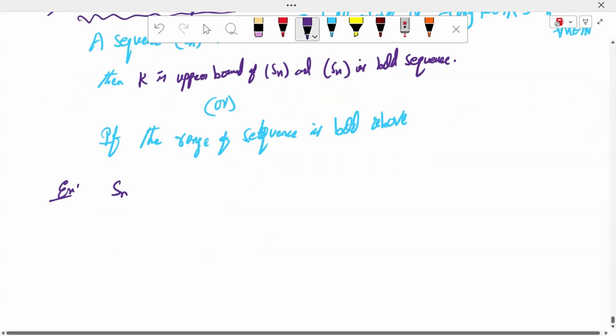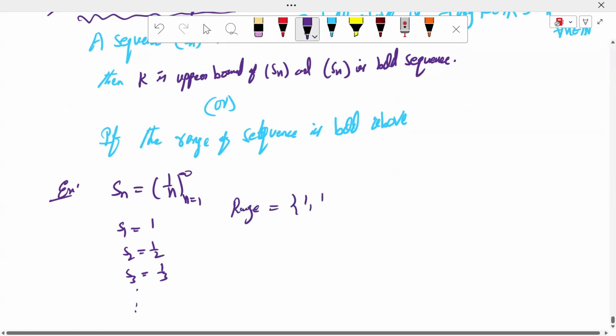For example, the sequence Sn is equal to 1 by n, n from 1 to infinity. What is S1, sir? 1. What is S2? 1 by 2. What is S3? 1 by 3, and so on. What is the range here? 1, 1 by 2, 1 by 3, and so on. What are the upper bounds here? 1, 1.1, 1.2, and so on. What is the supremum here?